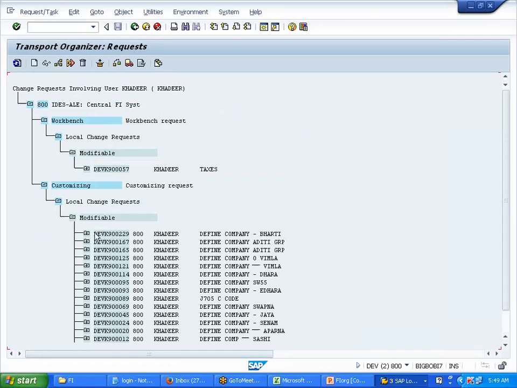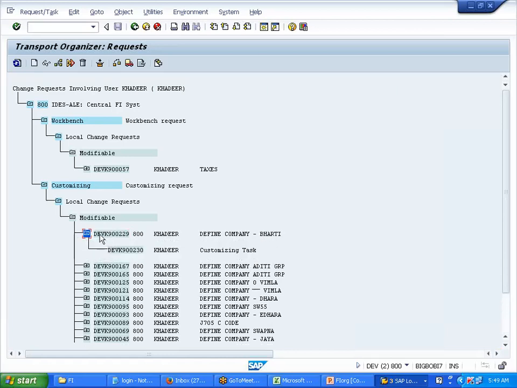So this is our request, right, just now? Your request consists of subtasks. This is called a subtask and this is called a main task. Keep the cursor here. Click on release first. Again I repeat, this subtask, keep the cursor here, click on release.